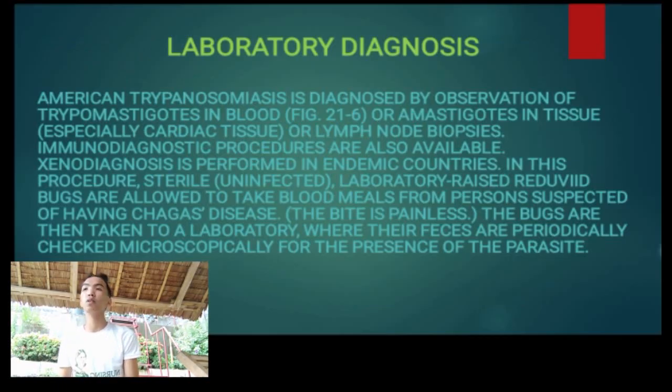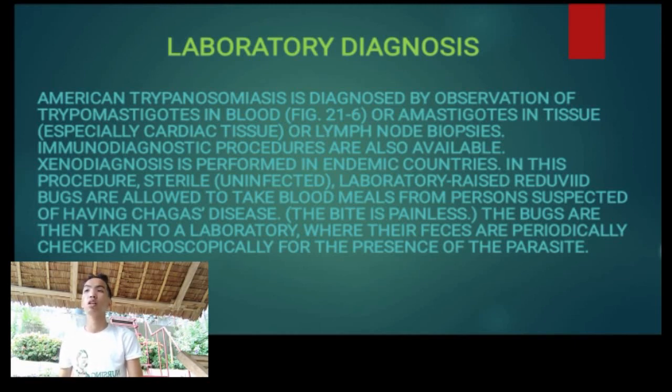American trypanosomiasis is diagnosed by observation of trypanosomes in blood or amastigotes in tissue, especially cardiac tissue, or lymph node biopsies. Immunodiagnostic procedures are also available. Xenodiagnosis is performed in endemic countries.